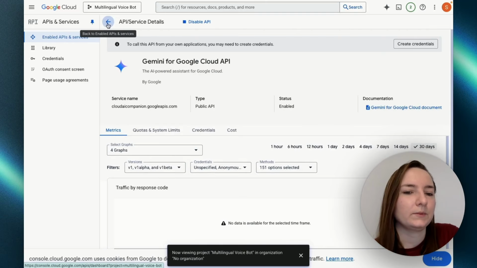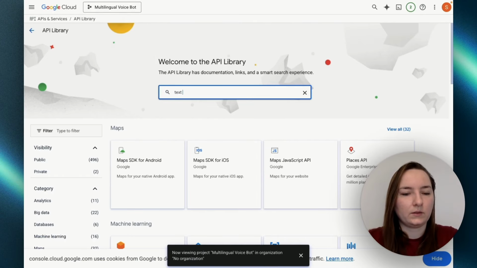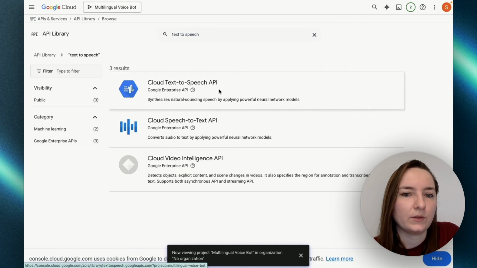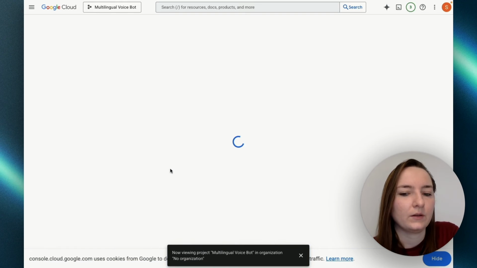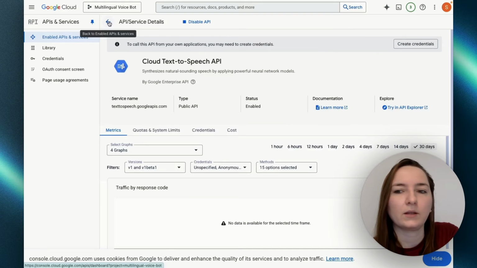Good, it's enabled. Let's search for text to speech. Exactly. Not speech to text, but text to speech. This is what we need. Okay, and here, cool. I think that's it for the APIs that we need to enable. If we forgot to enable something, then we will get an error anyways.